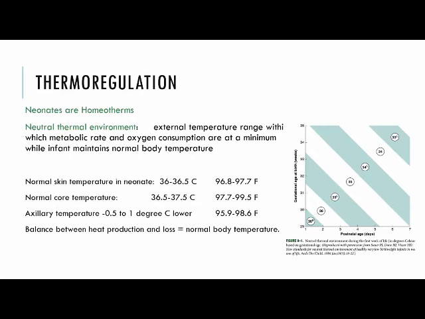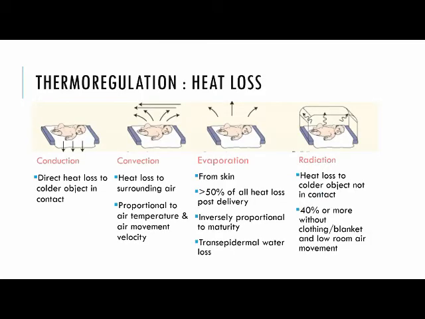Coming to the next subtopic, thermoregulation. Neonates are homeotherms. They require a neutral thermal environment. This is defined as the external temperature range within which metabolic rate and oxygen consumption are at a minimum while the infant maintains normal body temperature. The normal skin temperature in a neonate is between 36 to 36.5.